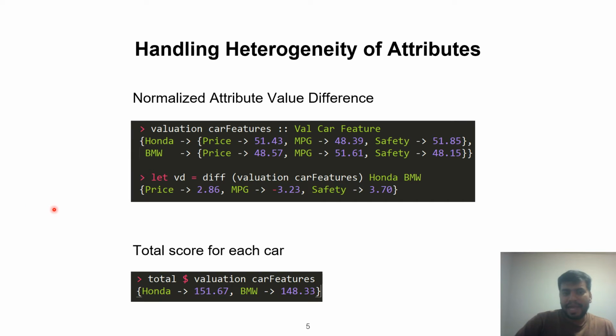Alright, so once we have normalized values, now we can compare them. The first thing that we want to do is compute an attribute wise difference between Honda and BMW, giving us this set of numbers. And we can also compare the total score for Honda and BMW. So this tells us that Honda slightly edges BMW as the preferred car.